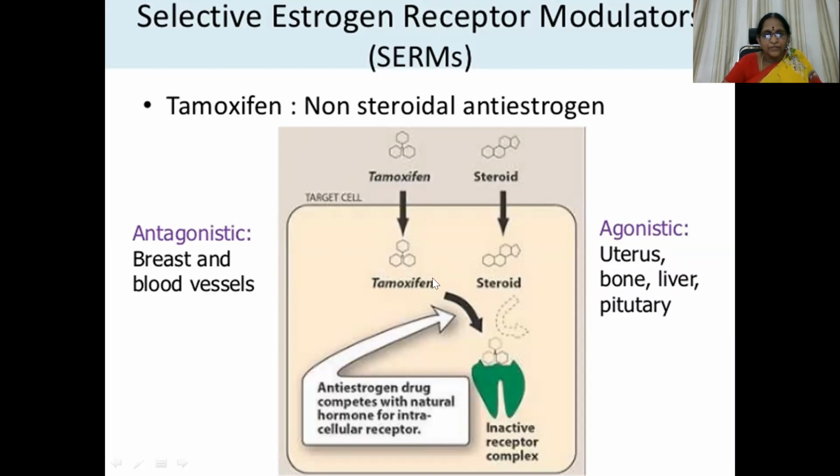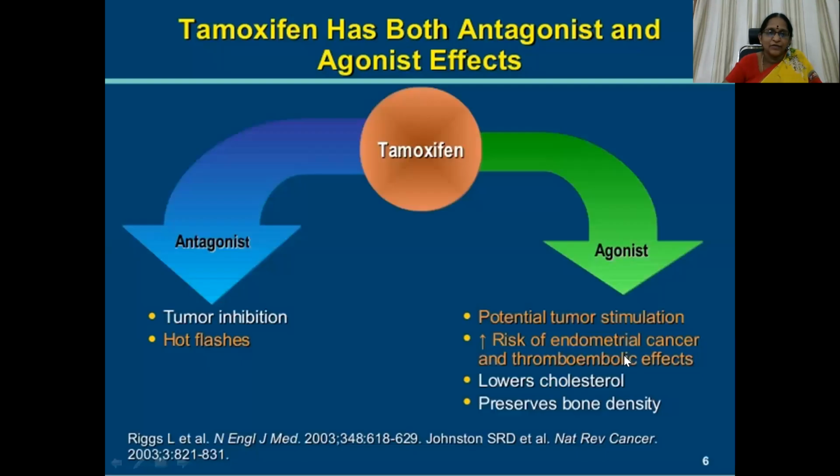Whereas when we administer the tamoxifen molecule, it will bind competitively to the estrogen receptor, so that receptors are not available for estrogen to come, bind and act. So it forms an inactive receptor complex. Tamoxifen inactivates the estrogen receptor. That is the main mechanism of action.